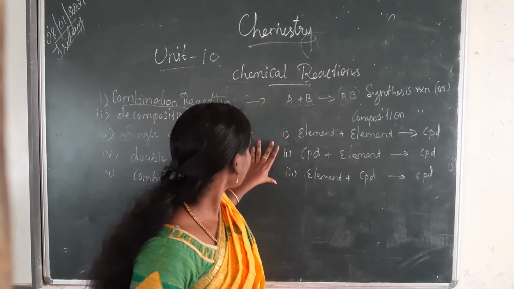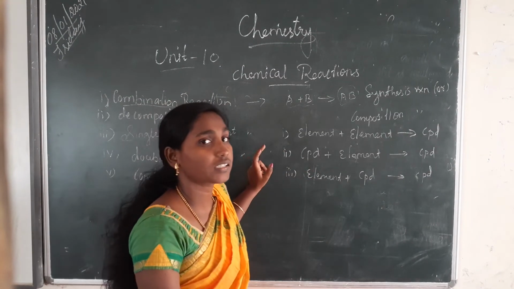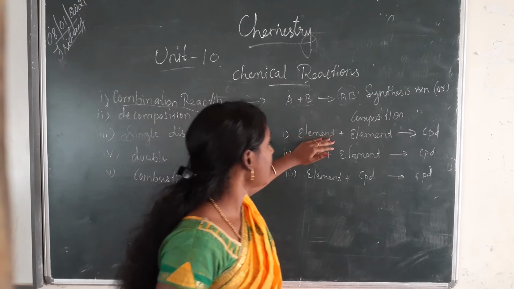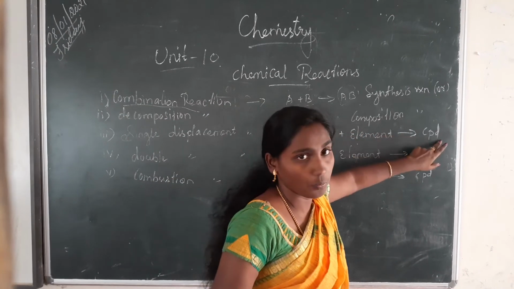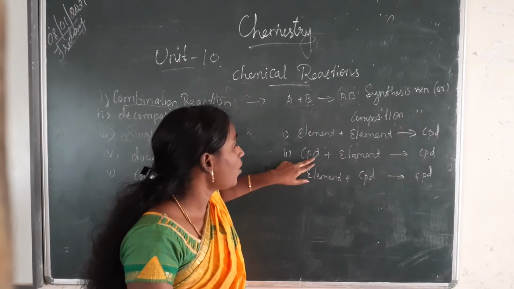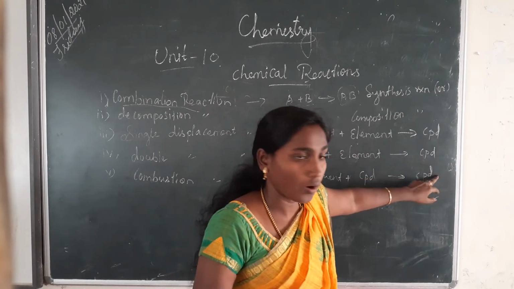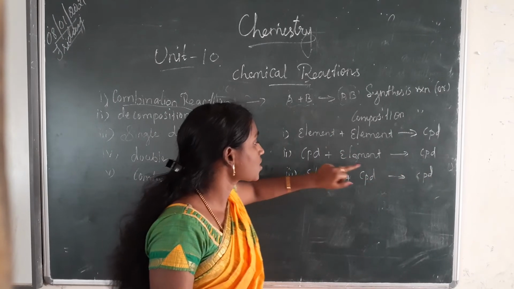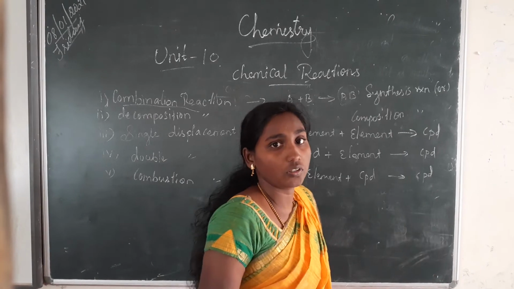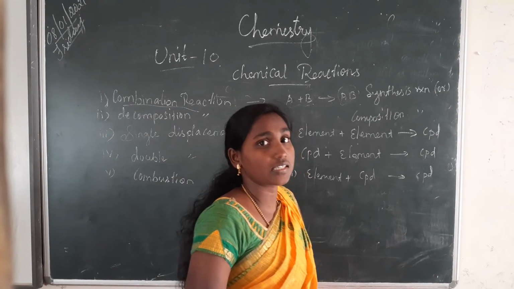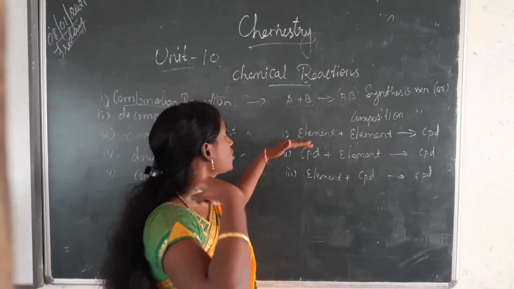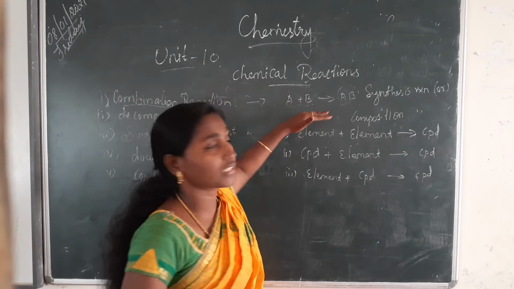So what are the three classes of this combination reaction? What are the three classes? Element plus element gives compound. Then compound plus element gives compound. Then element plus compound gives compound. Okay, these are the three classes. You can see the equation for this combination reaction.